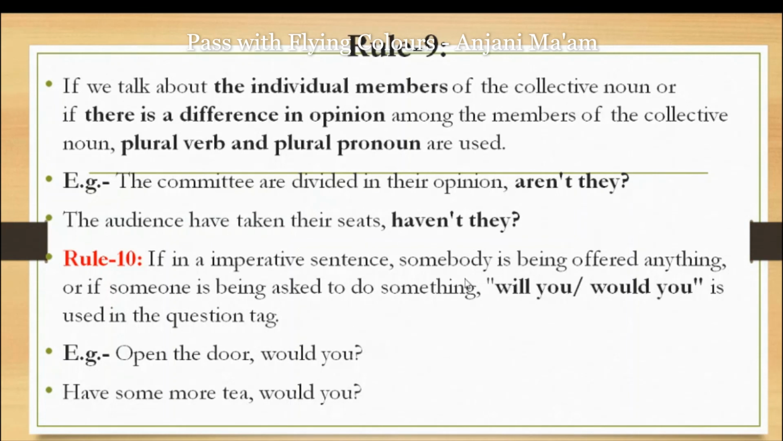If in an imperative sentence somebody is being offered anything, or someone is being asked to do something, it means a request is there. "Will you" and "would you" are used in the question tag. Like "Open the door, would you?" "Have some more tea, would you?"